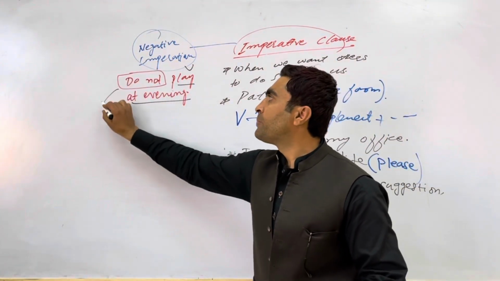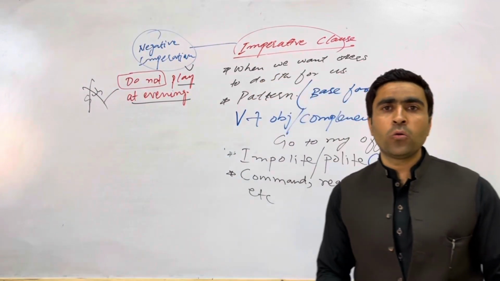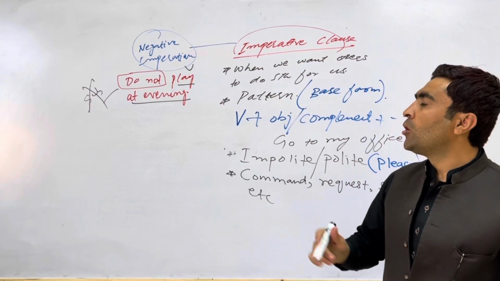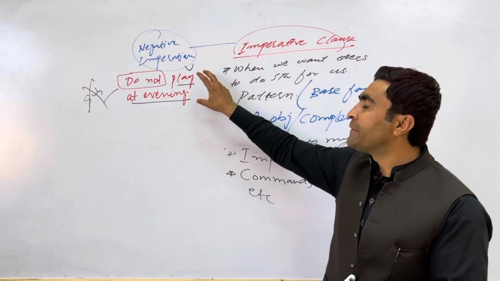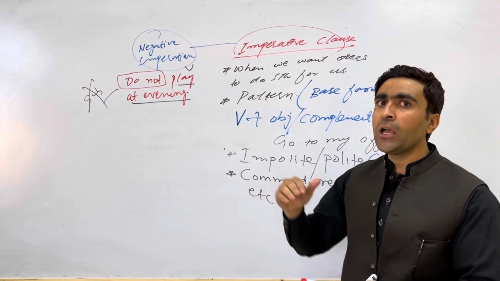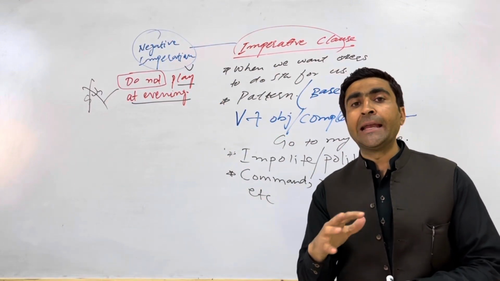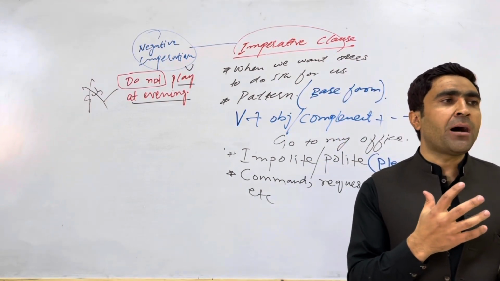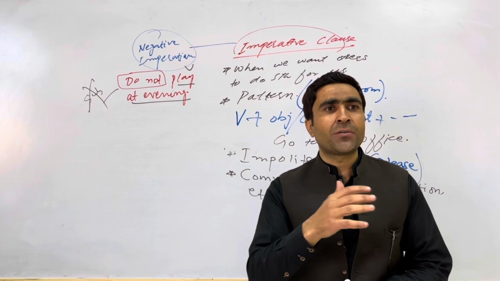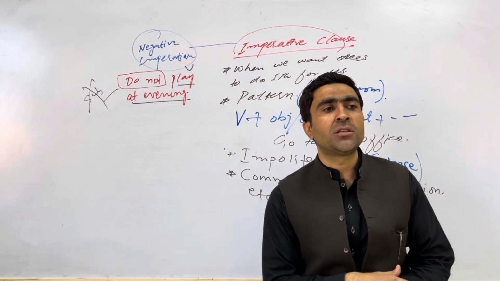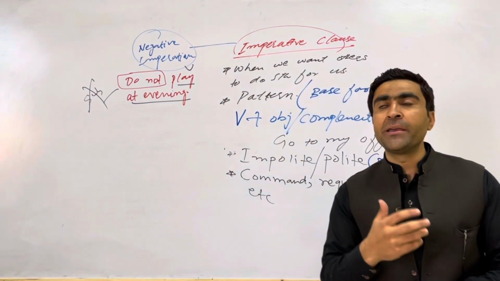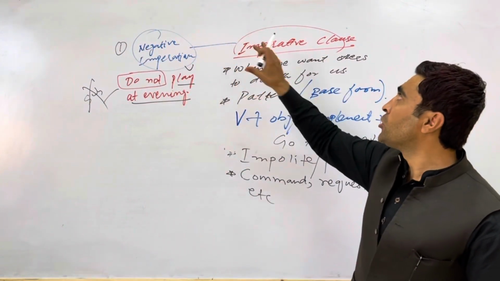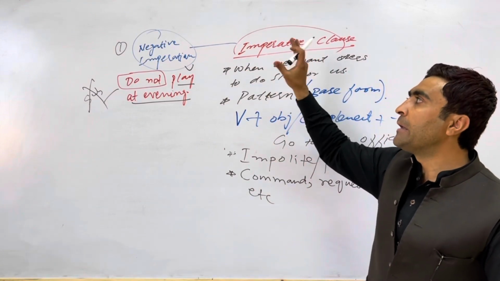यहाँ पे जो subject है, वो यहाँ पे पोशीदा है, वो understood है, दूसरे लफ़्ज़ों में. So we say that's called the negative imperative. एक advanced point है, उसको कहते हैं indirect command. So ये जो indirect command है, we will talk about the indirect command, indirect suggestions, etc. when we reach the direct and indirect speech in the coming videos. Now this is the first kind of imperative clause or the imperative sentence.